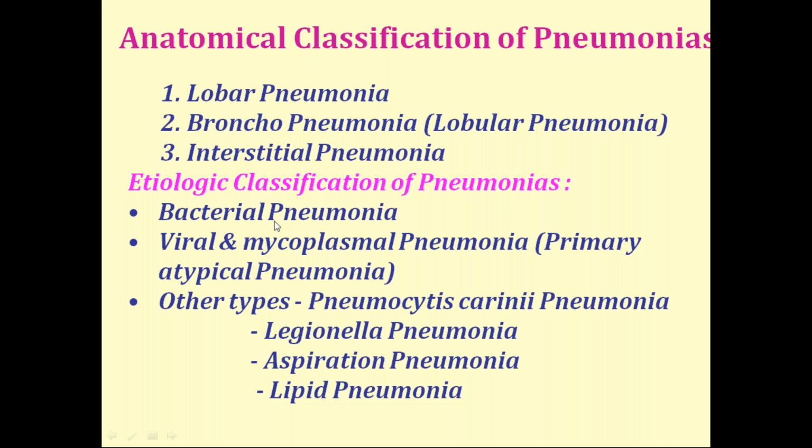Okay. So then coming to the etiological classification, most common one is bacterial pneumonia. And then viral pneumonia and mycoplasma pneumonia, and other types which are rare are Pneumocystis pneumonia, Legionella, aspiration pneumonia, lipid pneumonia. These are rare ones. But the most common pneumonia which we come across is pneumococcal pneumonia, that is bacterial pneumonia. But now we are facing viral pneumonia. Okay, that is COVID-19.